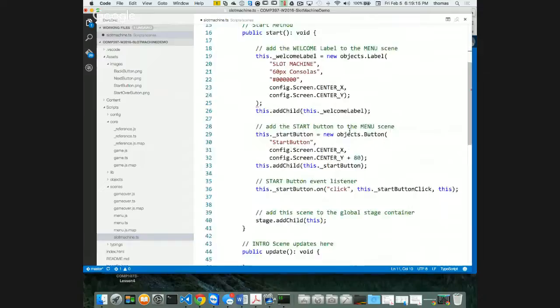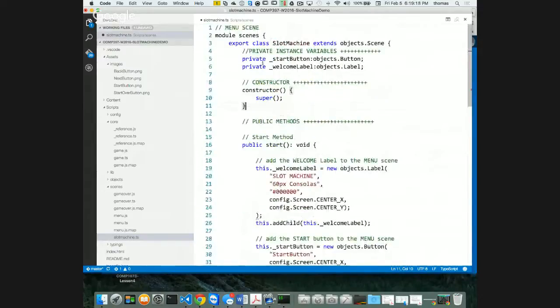I don't need a button for my slot machine, right? I'm going to make my buttons afterwards. So let's just get rid of it for now. And just to know that we're there in my slot machine, I'm going to change my label to say slot machine, right? So we're not going to see my game over scene. We won't be able to get to it yet, but we'll get to it later. So let's get rid of this start button.